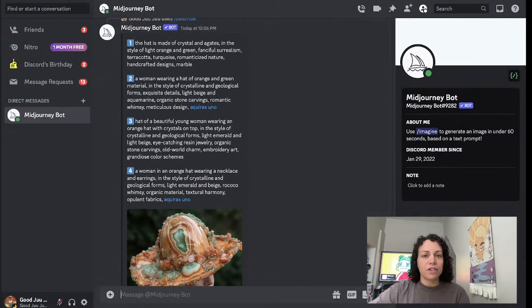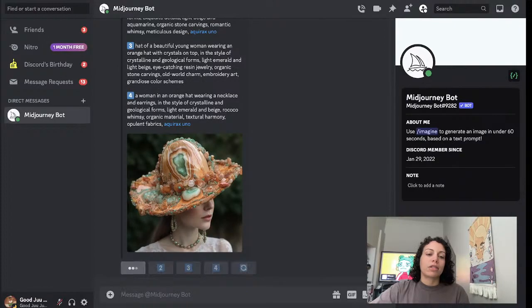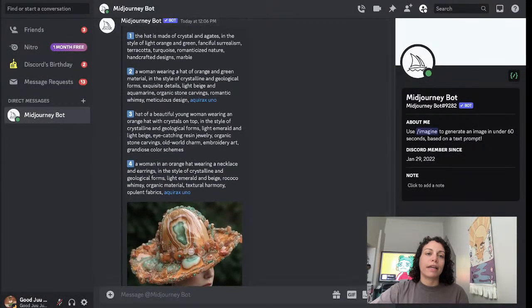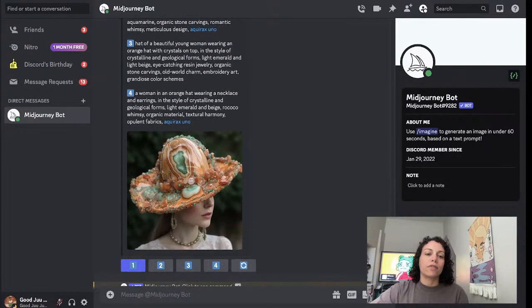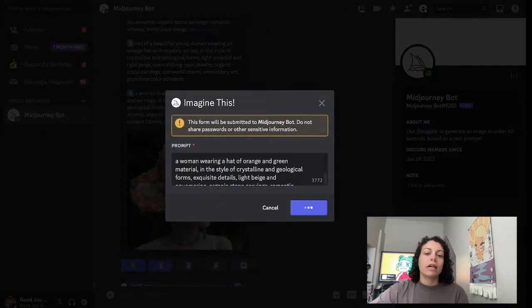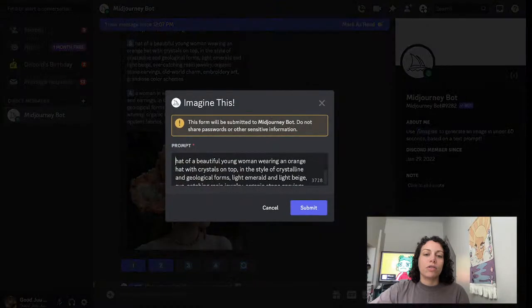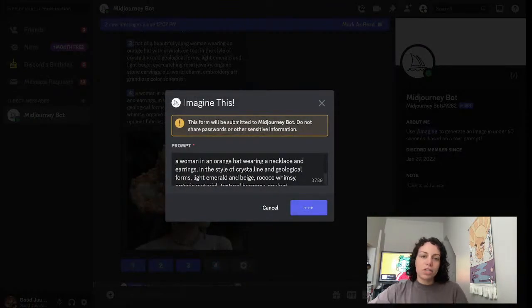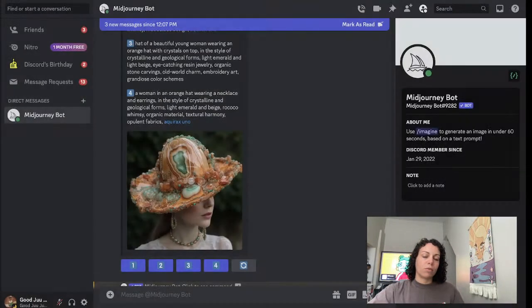So the first one says, these are pretty good. And I really do love this because, as I'm talking, I'm going to click on each of these, and what it will do is generate images for each of the prompts that it's given you. So I'm going to go through and do all four so we can compare them. But I do like doing this because sometimes you'll get interesting vocabulary and words that maybe you wouldn't necessarily use.